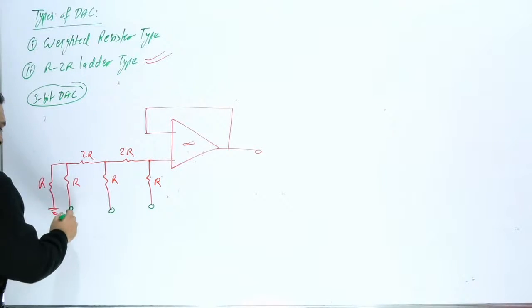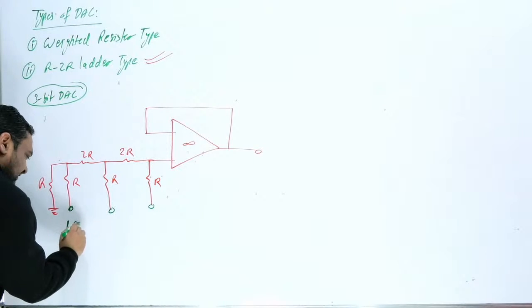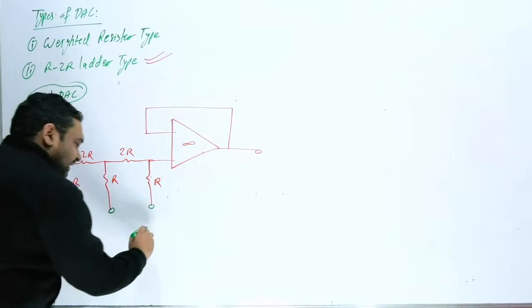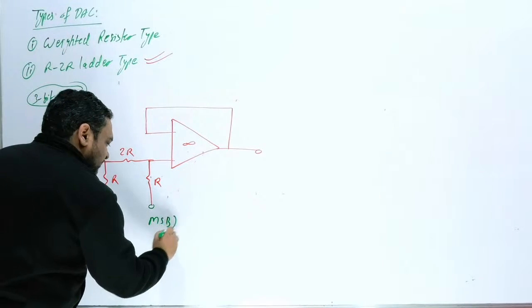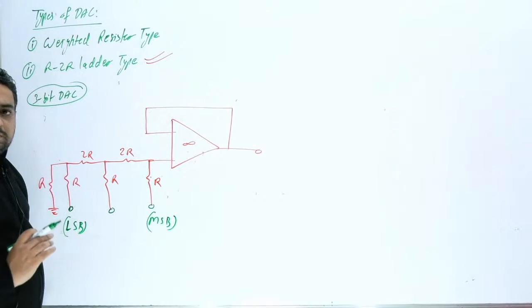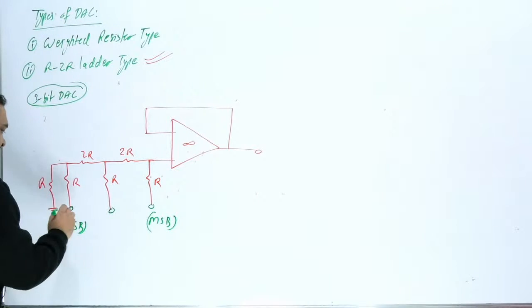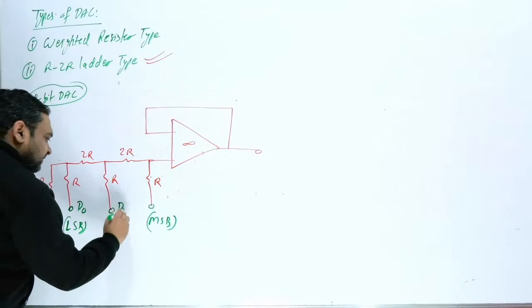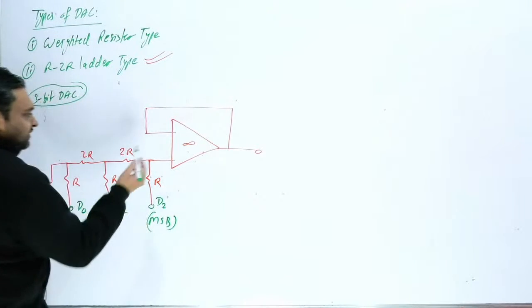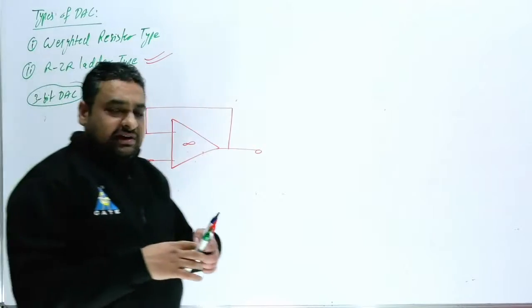So here this bit is LSB. This is very important, and this first one is MSB. Always remember, the first one is MSB, then the last one will be LSB. So you can write this is D0, this is D1, and this is D2. And how can you find this voltage?